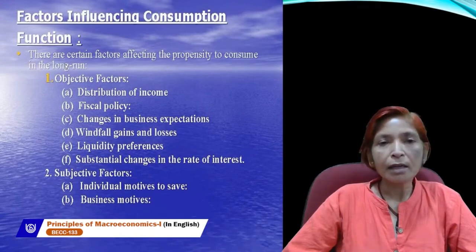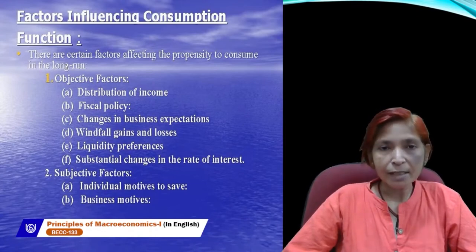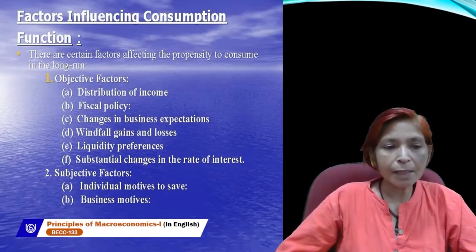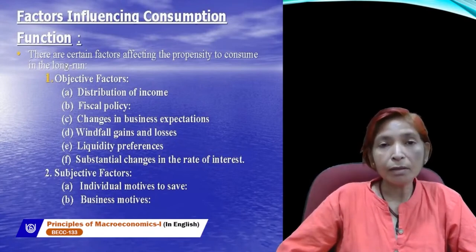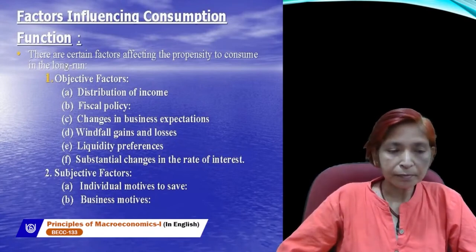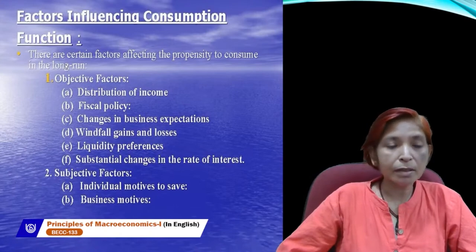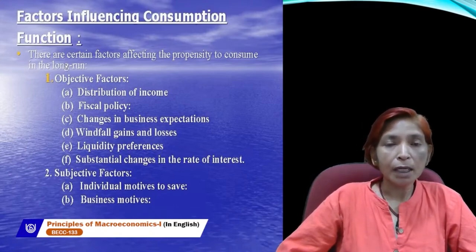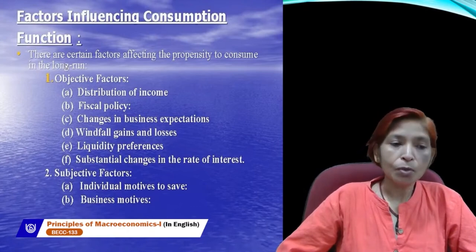Next is windfall gains and losses. Windfall gains are those gains which are unexpected or uncertain. For example, if a person wins a lottery, the lottery winning is an uncertain or unexpected event. May be won or may not be. Like a bet, in case of a bet, he may win or may lose.